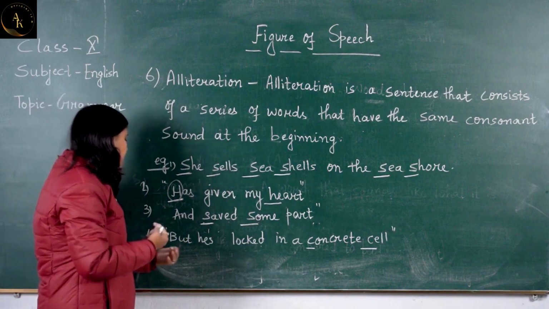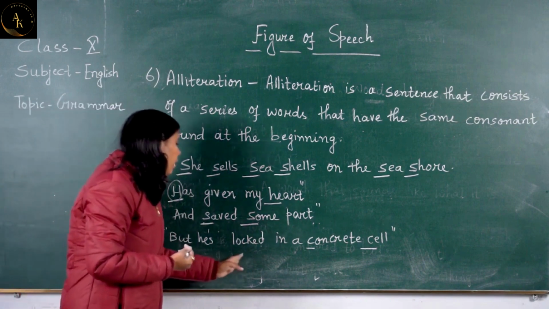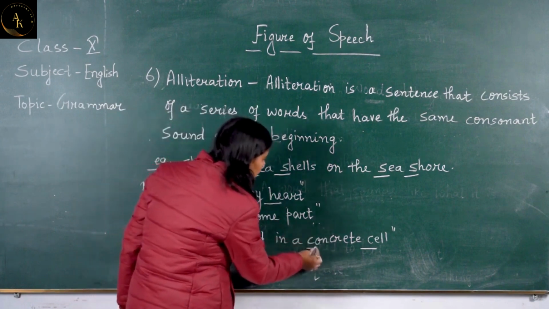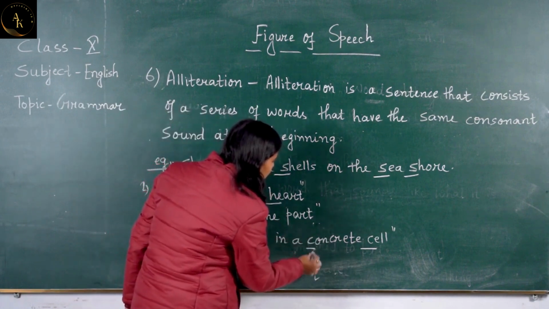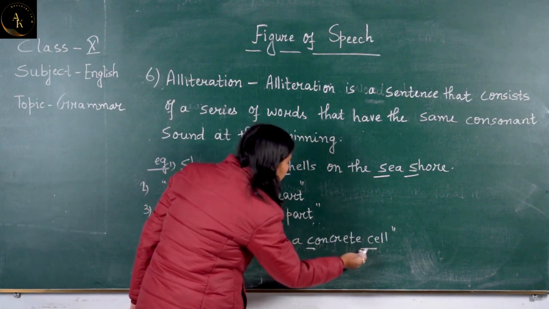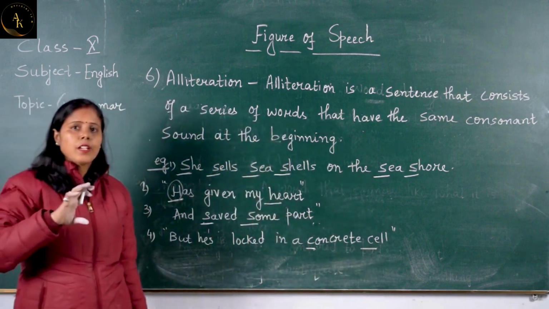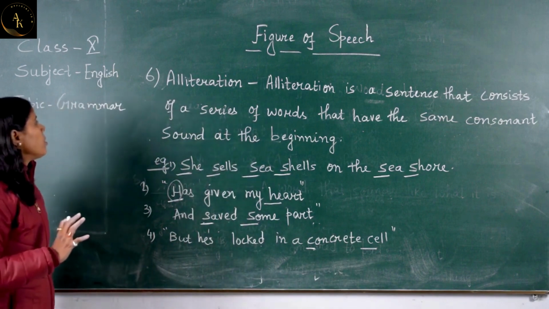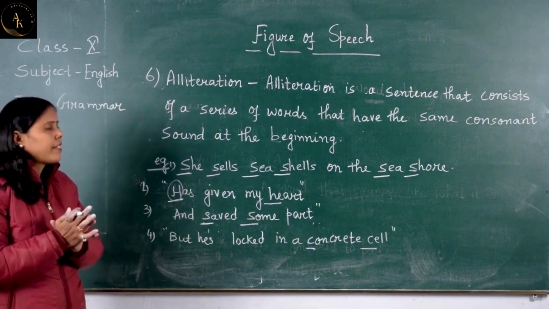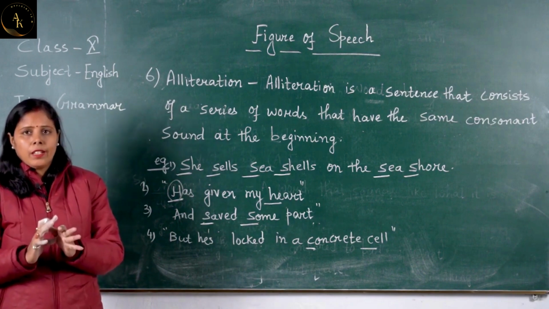And next example we can take from a tiger in the zoo, but is locked in a concrete cell. It is clearly written, concrete में C consonant sound है and then cell में C consonant sound है. तो ये they are repeating, that C consonant sound is repeating. So alliteration is a sentence that consists of a series of words that have same consonant sound at the beginning.